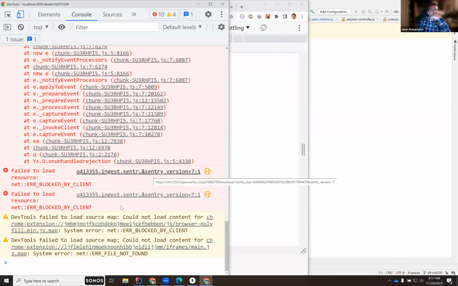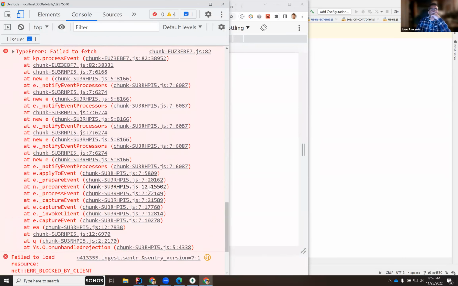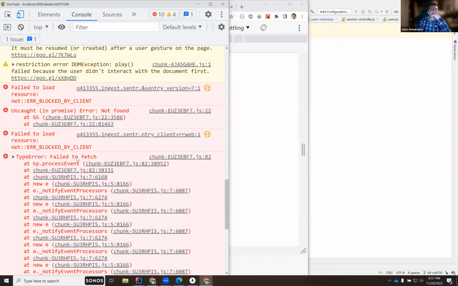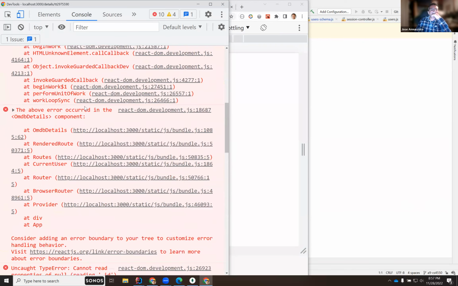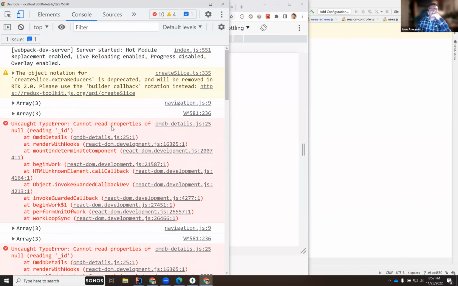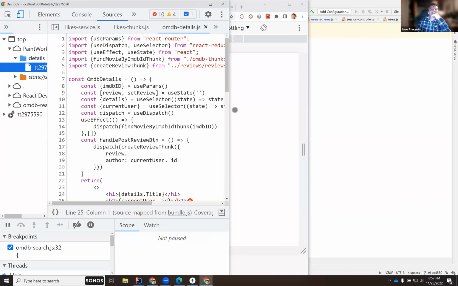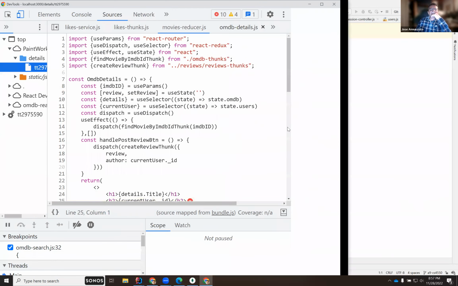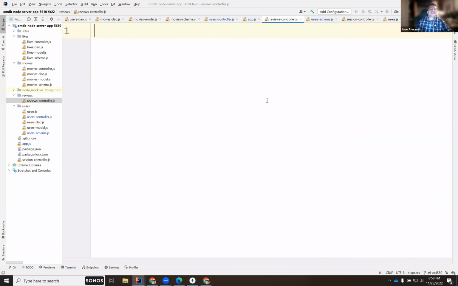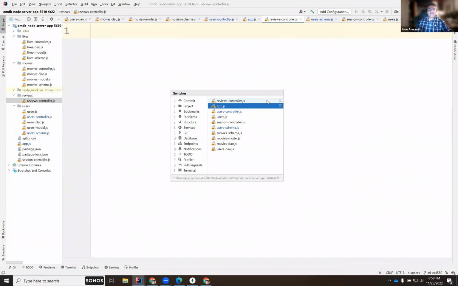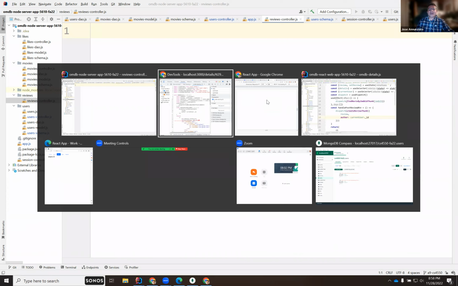Console error, blocked by the client. Failed to load. Failed to fetch. Blocked by clients. Cannot read property reading ID. OMDB ID details. ID. Ooh, current user. Oh, I guess I'm not logged in anymore. Okay, I'm not logged in. Probably I ran out of timeout from the server. The server just said, you're not welcome here anymore. So yeah, so let's fix that.